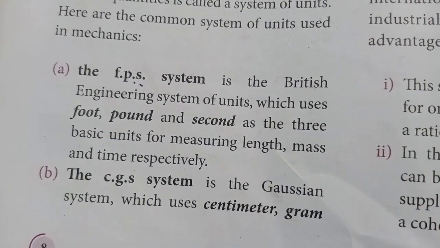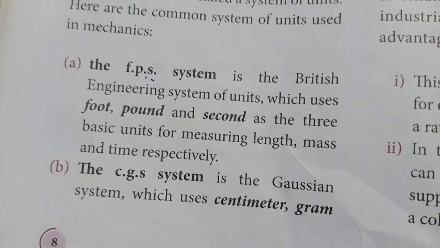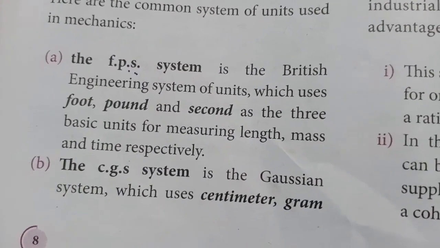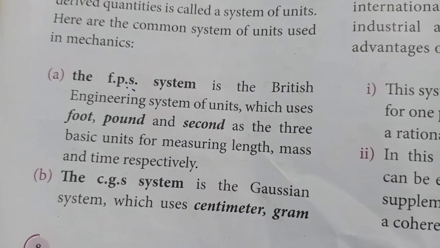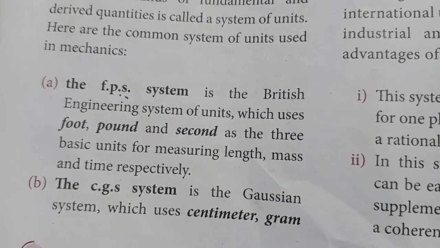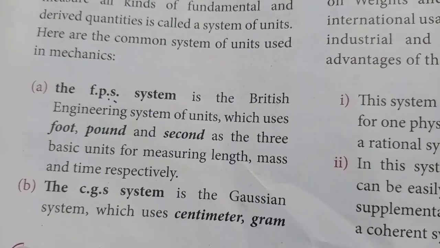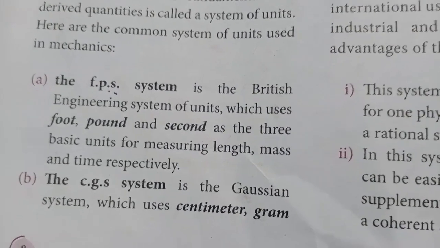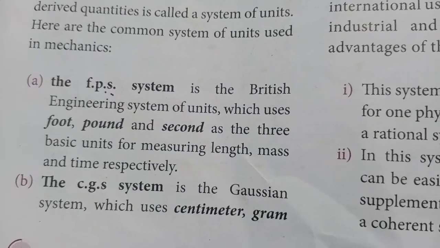These are the three basic units for measuring length, mass and time. Length is measured by using foot, mass by using pound, and time by using second. The British engineering system uses foot, pound, second.